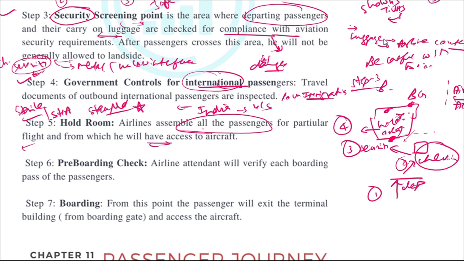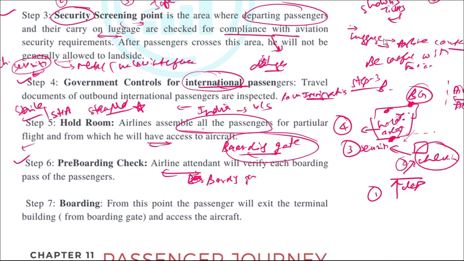How they will go is by using the boarding gate. So this is a pre-boarding check. At the boarding gate, the airline attendant will check the boarding pass one more time, and if he finds that all the details are correct, then he will allow the passenger to go to the air side. So this is step number 6.